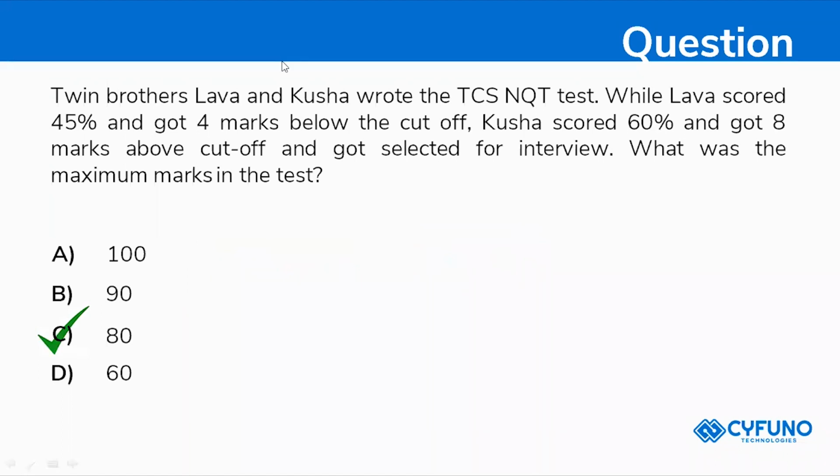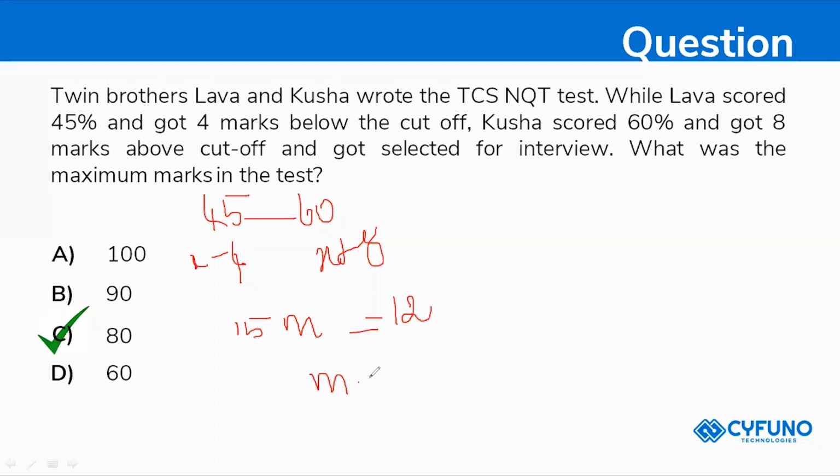So I'll repeat the logic again. So Lava got the value of 45 and Kusha is getting the value of 60, and she is getting low marks of x minus 4 and she is getting high marks of x plus 8. So 60 minus 45 will be 15 marks. So 15 marks will be 8 plus 4 will be 12. So 5m will be there, right?